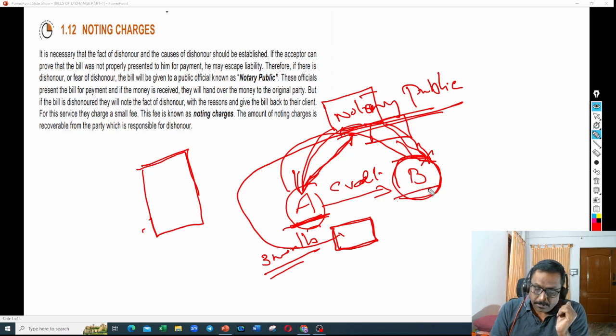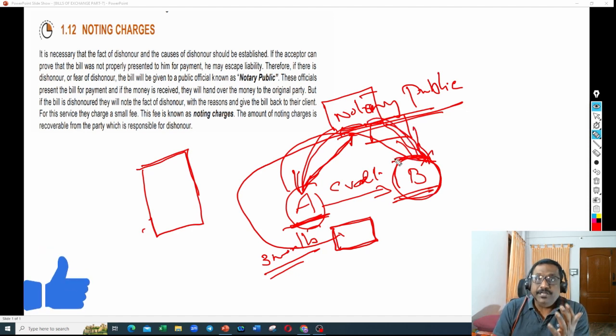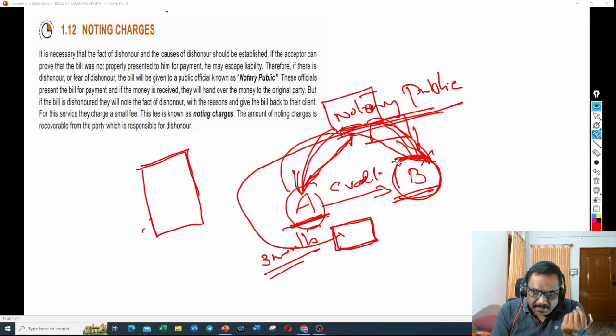Then B cannot say the bill was not submitted properly. Why? Because the notary went and submitted the bill properly and B was reluctant to pay. The notary notified everything, and he might take some acceptance also if possible from B, saying that yes, I'm in these circumstances and I'm not in a position to make the payment. He will take that kind of certification also if required. And he will go back to A and say, I went and approached him, this is the reason why he is not making the payment, and this is the documentation from my end.